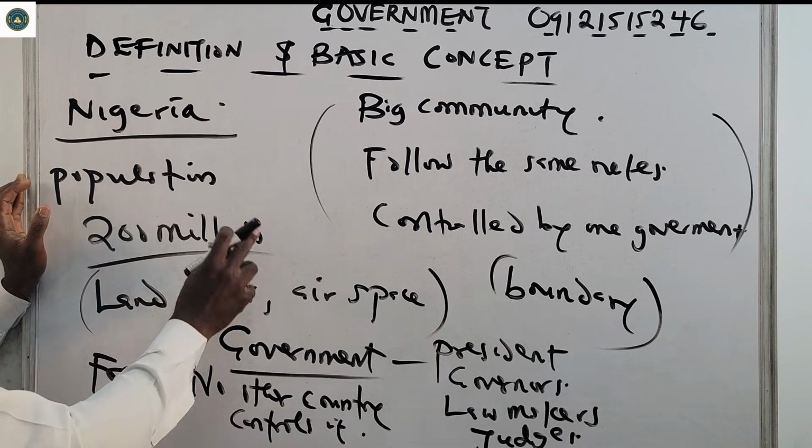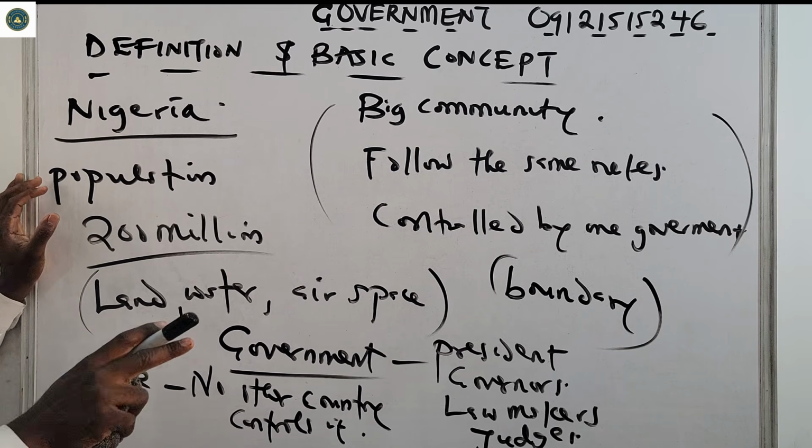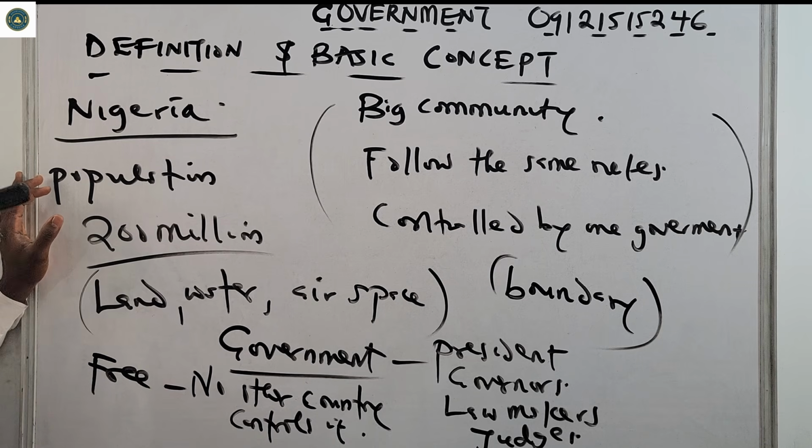So for these reasons, you say Nigeria is a state. These are the characteristics of it. These are the things you are supposed to see before you say somewhere is a state. So Nigeria is a state.